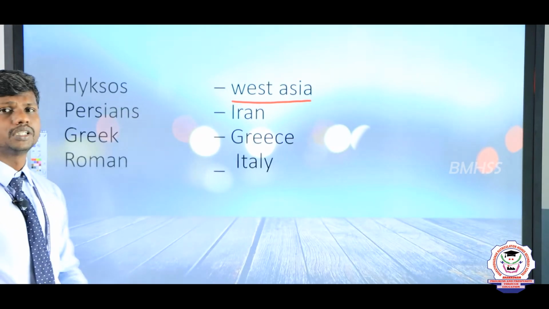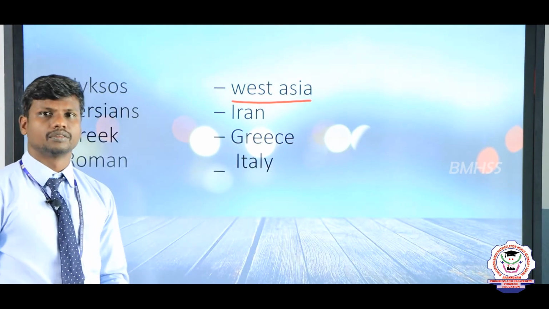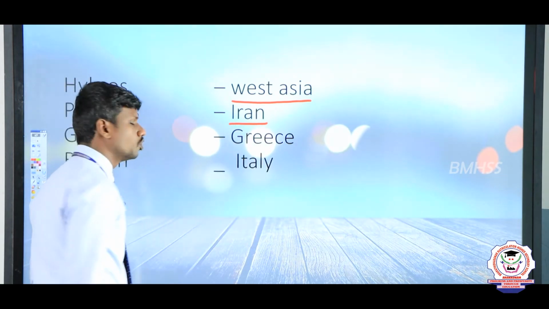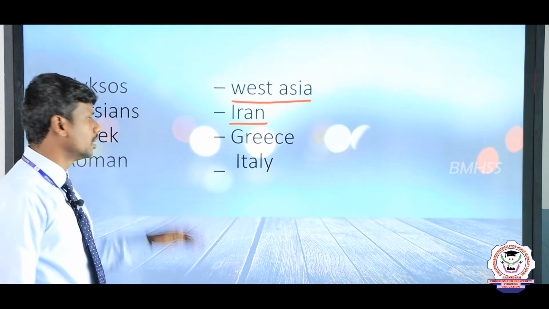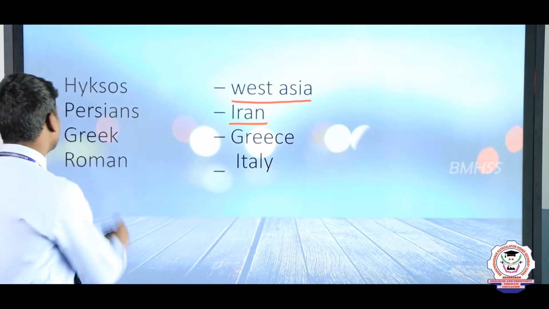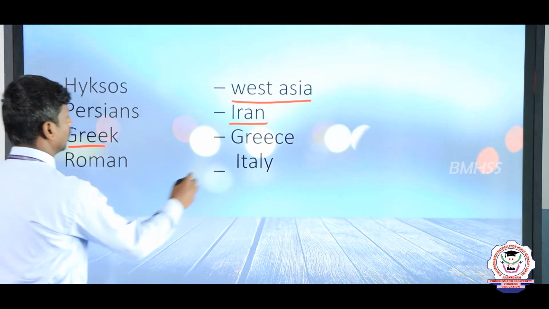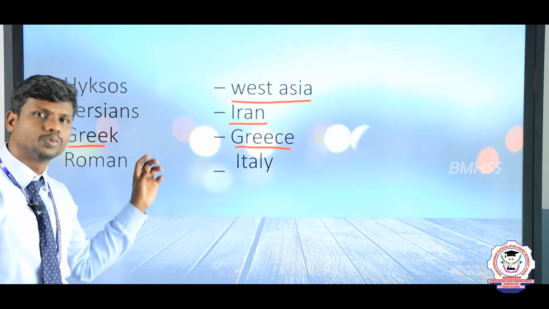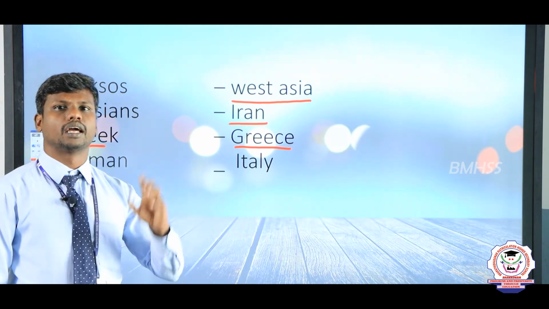Second one, Persians. At present, we call it Iran and Iraq. So this group of people also lived there and they are also part of the Indus Valley civilization. And after that, Greek, you may be familiar with this word. In science and social science, we have heard the word. This word belongs to the Greek language.